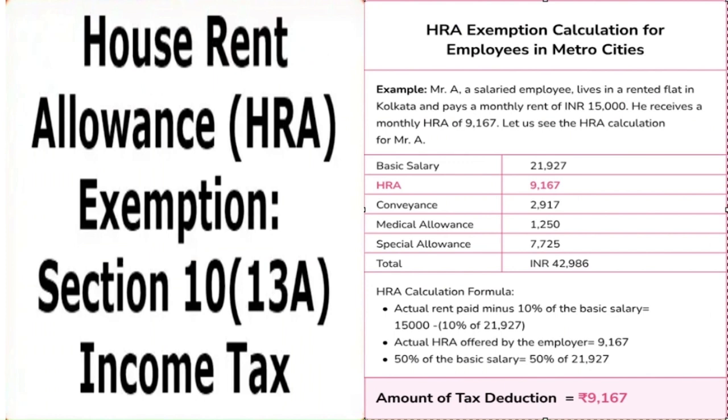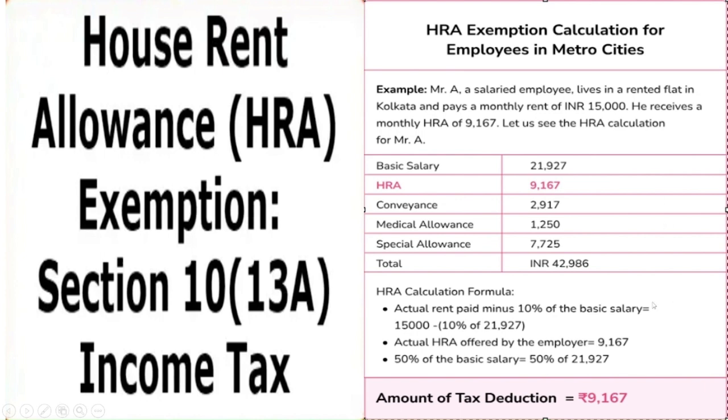So let's go to the first and foremost important section. I would request all of you to claim this exemption, which is very, very important. I have given an example declaration here so you will easily understand. For example, Mr. A is a salaried employee, lives in a flat in Kolkata, and pays monthly rent of 15,000. He received HRA monthly of 9,167. So HRA 9,167 is in his pay slip. This is the pay slip breakup. You can see his total monthly salary is 42,000, and in the breakup, HRA is mentioned as 9,167.